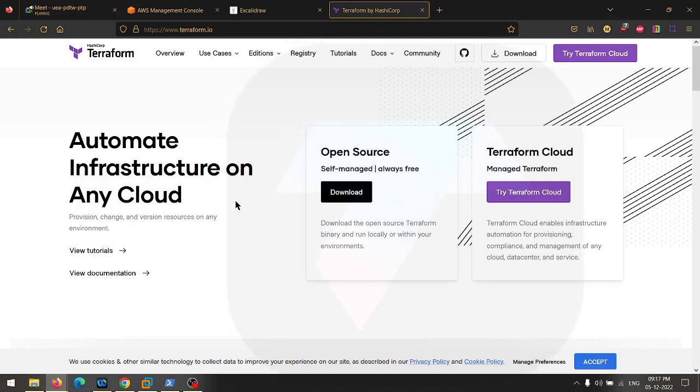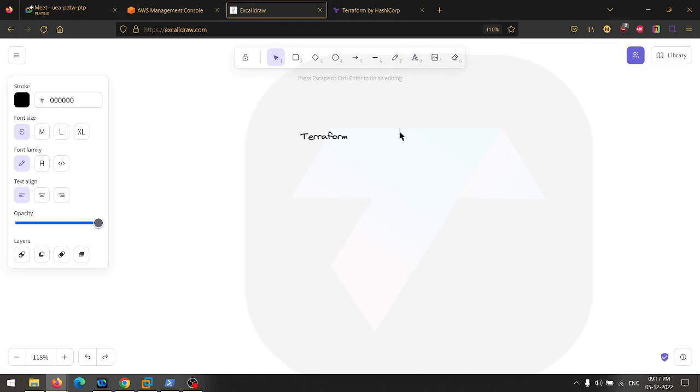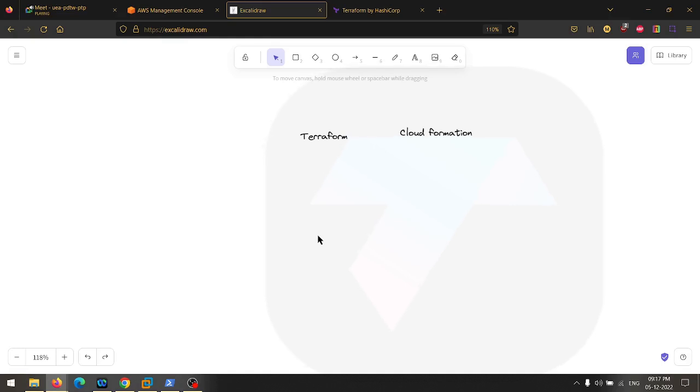But when it comes specifically to AWS, we have one more similar infrastructure as code tool, and the name of that tool is CloudFormation. Now, if we compare both of the tools, Terraform is for any cloud platform. But CloudFormation is only for AWS.